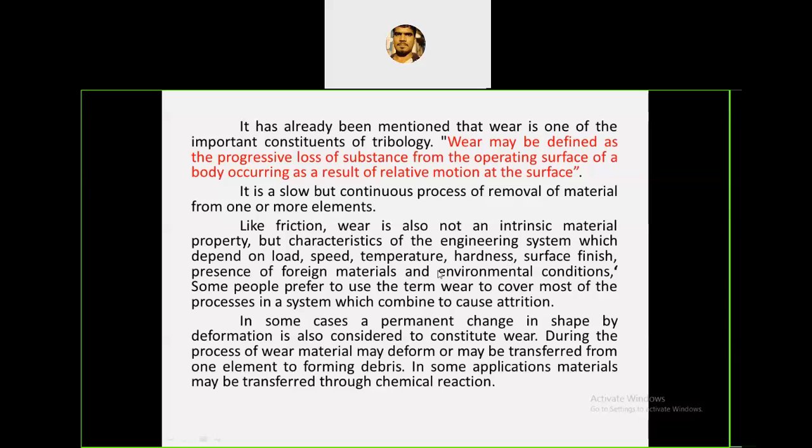If the load increases, what happens? Wear increases. If the speed increases, obviously wear also increases. If the temperature increases... and if the surface is very hard, what happens? It will scratch the other surface and start wearing off the other material.